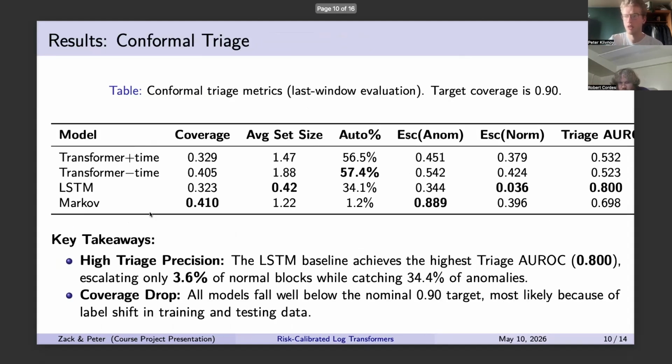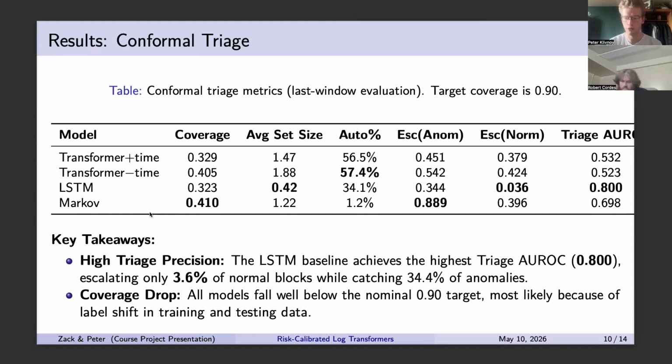So now onto the conformal triage. We see that this is a test only on the last window, which might present some label shift compared to how it was trained, which was on all windows. So we see here that the coverage on all the methods dropped significantly from the 0.9 target coverage.